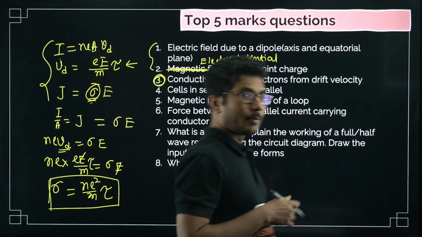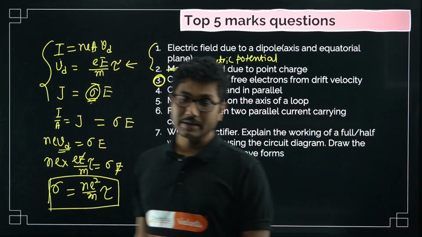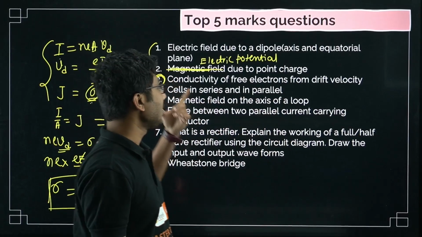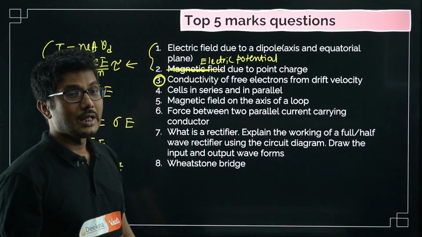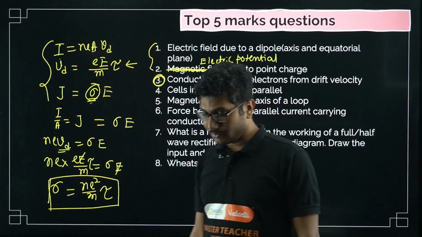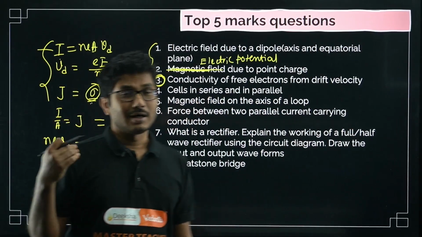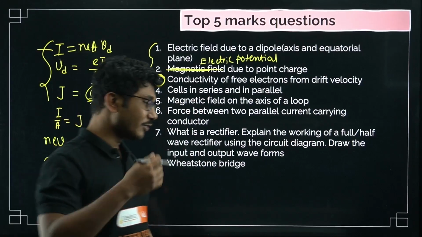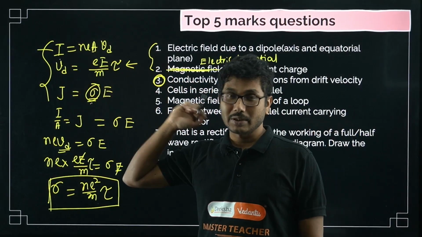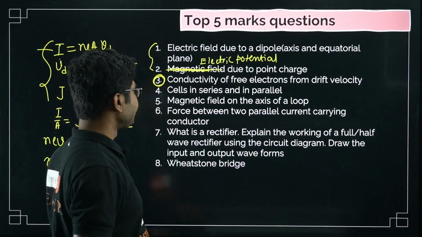So this is a common question which is not super often asked in the board exam, but I have seen this asked across the different districts, so that's why I feel you have to practice it, and the derivation is simple. You can follow this formula. You have to explain the terms. Obviously you cannot just write the formula without explaining the terms. If you do so, the marks will be deducted. So first you have to write the expression, explain what all the terms are, and then you can do the mathematics, which is easy.